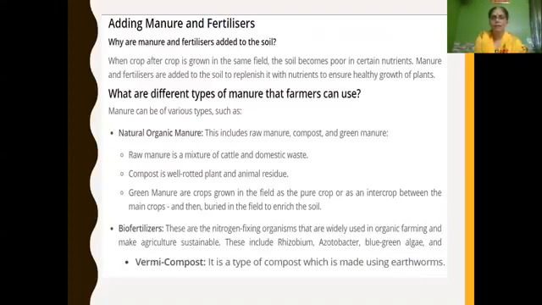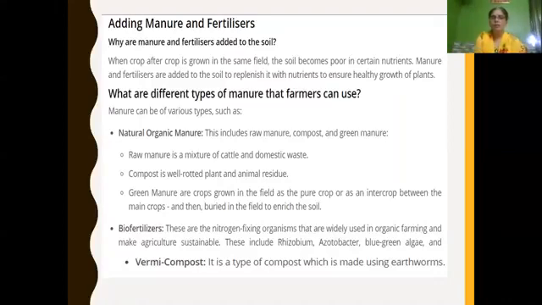Then what are the different types of manure that farmers can use? Again, different types: natural organic manure, biofertilizers and vermicompost. Organic manure includes raw manure, compost and green manure. What is raw manure? It is a mixture of cattle dung and domestic waste. And compost is well-rotted plant and animal residue.